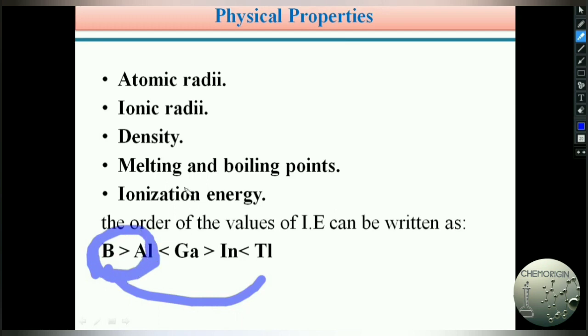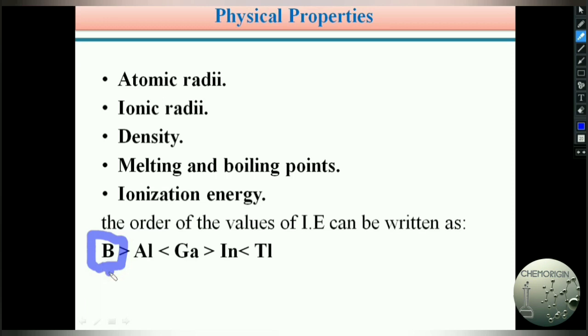And the next physical property, melting point and boiling point. Melting points decrease down the group. From boron to thallium, generally melting points decrease. Actually, boron exists as a giant covalent polymer molecule. Because of this existence, boron has a higher melting point than aluminium.